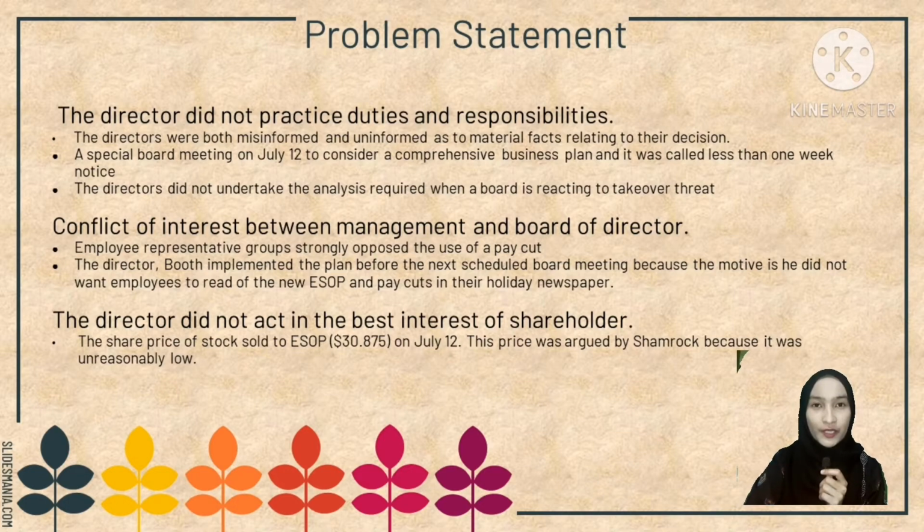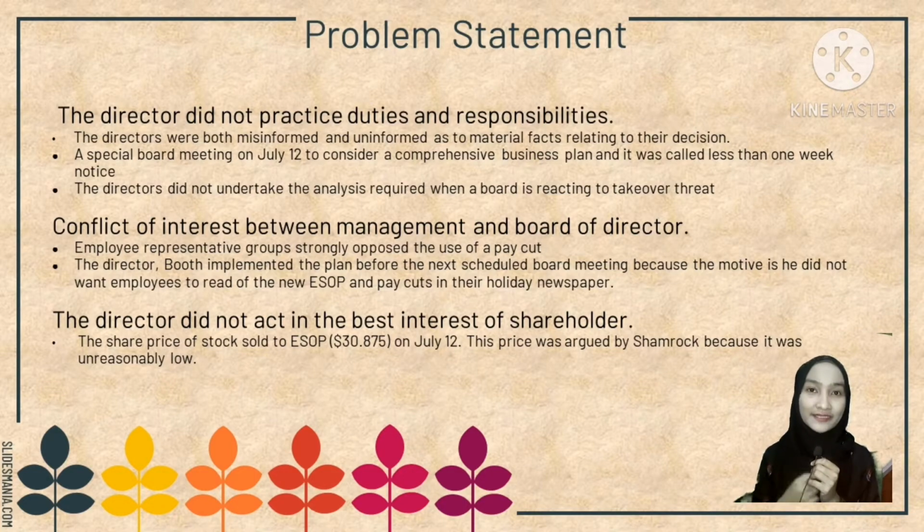The next issue that we have found is the conflict of interest between management and the board of directors, when the employee representative strongly opposed, but the directors still decided to enlarge the ESOP. The last issue is that the directors did not act in the best interest of the shareholders when the share price of stock sold to the ESOP was unreasonably low.